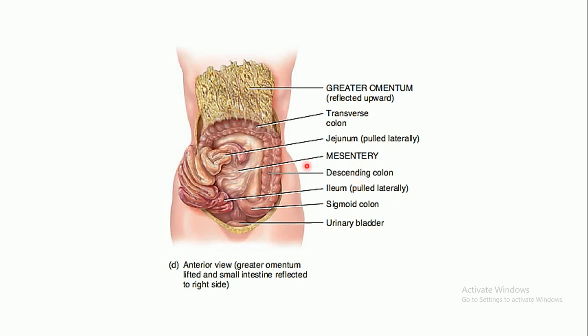Then coming to the next fold, the mesentery. As you can see over here, the greater omentum has been reflected upwards so that the mesentery is visible. The mesentery is the fan-shaped fold of the peritoneum which binds the jejunum and the ileum, the next two parts of the small intestine. It attaches these two parts of the small intestine to the posterior abdominal wall.